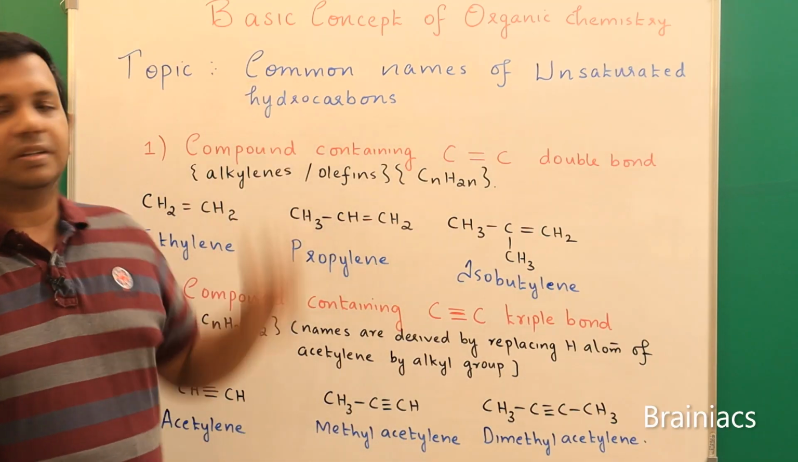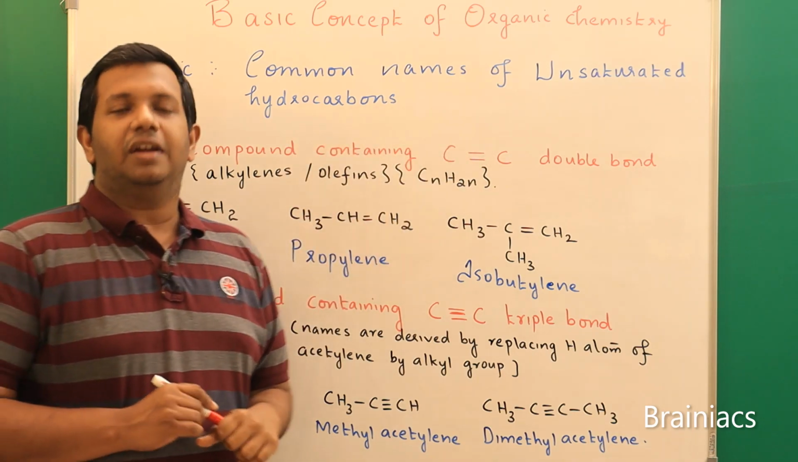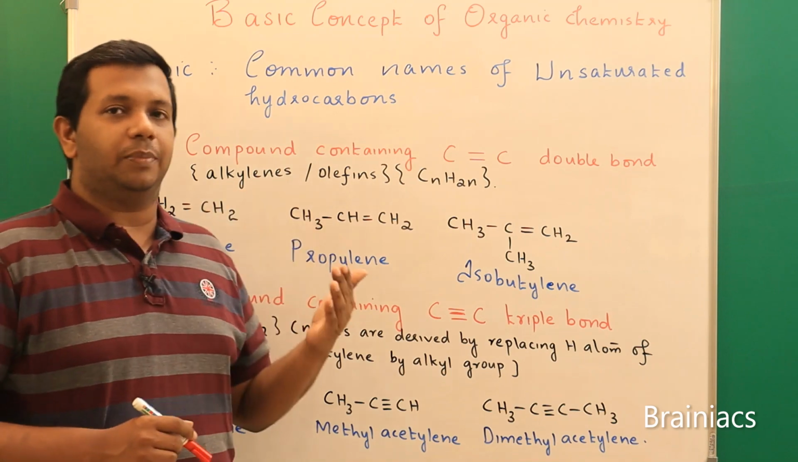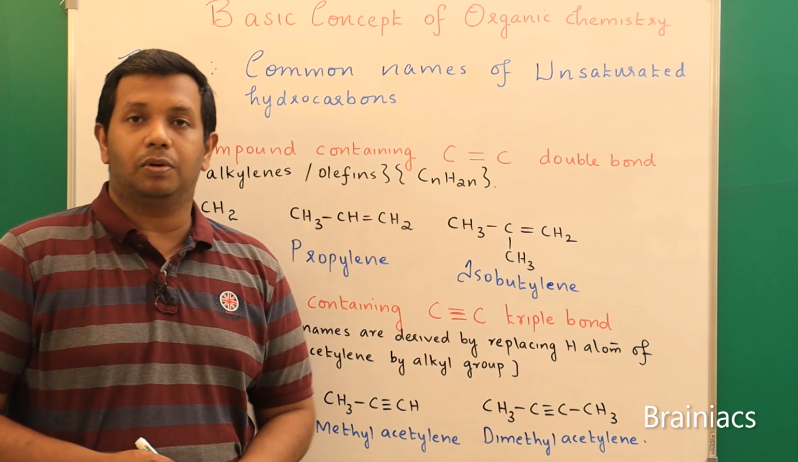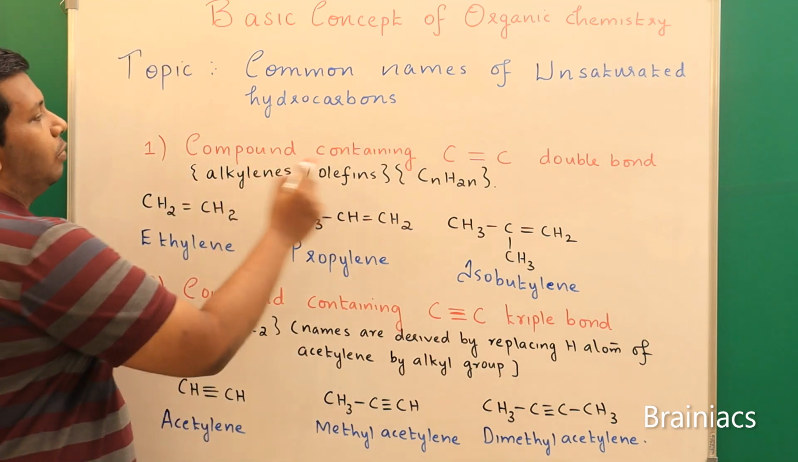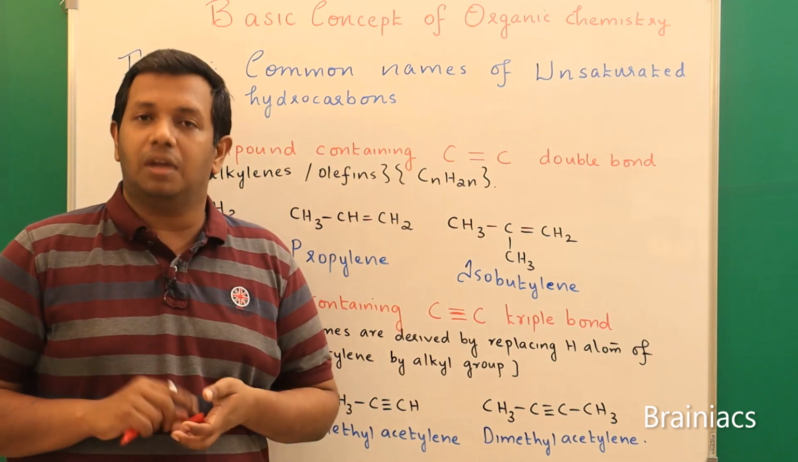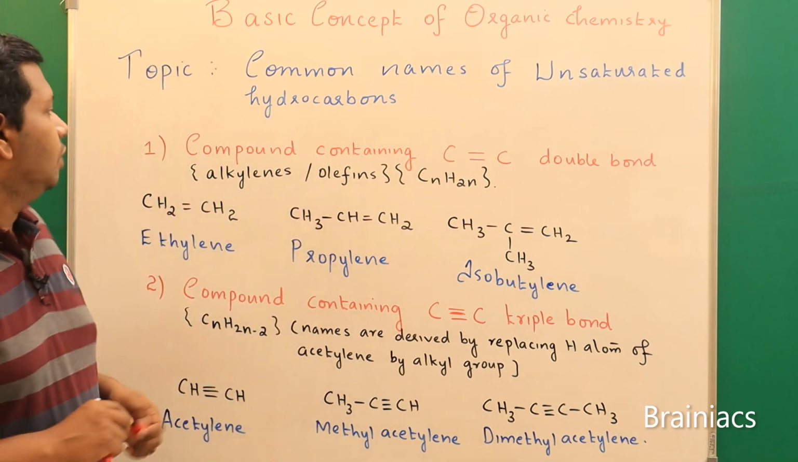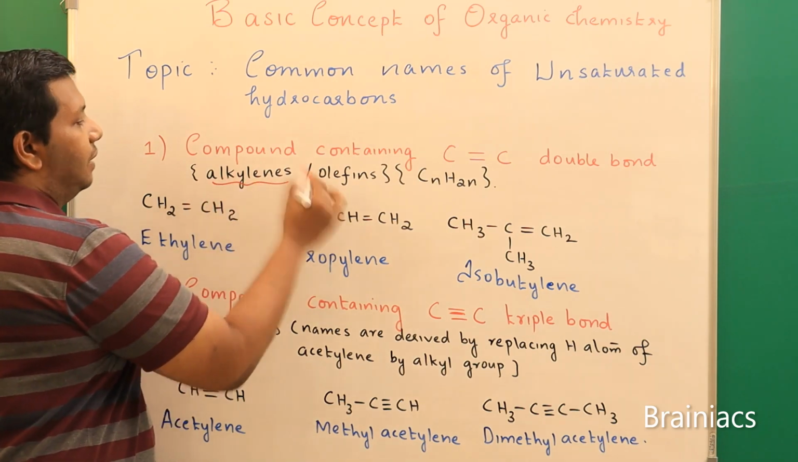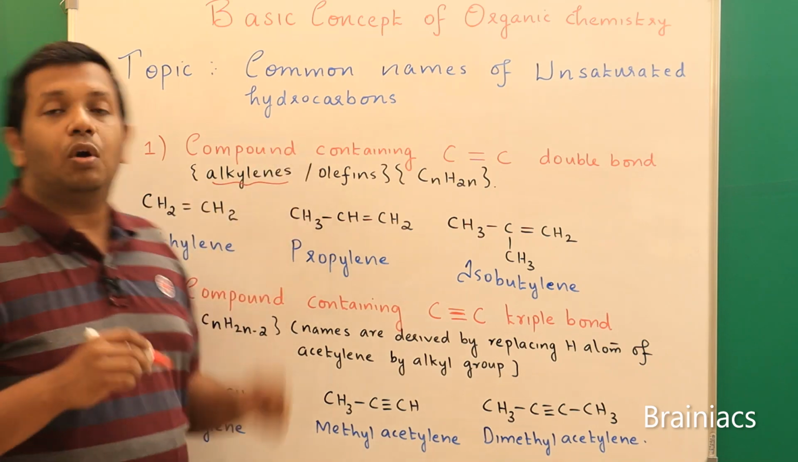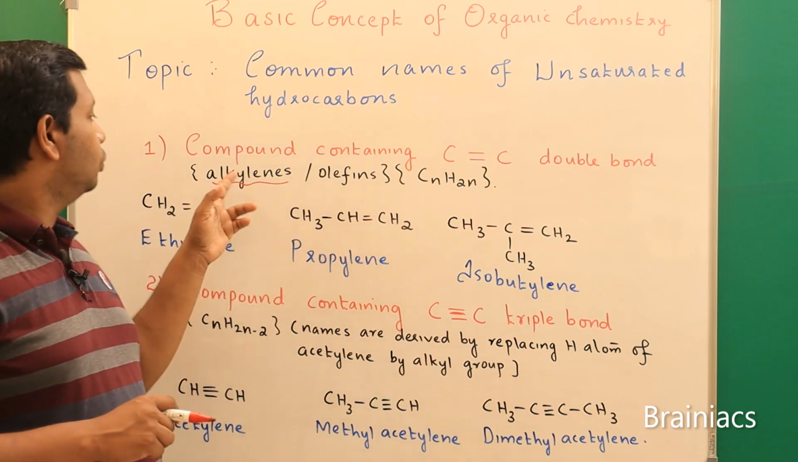Okay. So next we are going to learn the common names of unsaturated hydrocarbons. Unsaturated means it can be of 2 types, which have a carbon-carbon double bond as well as a carbon-carbon triple bond. So first we will see compounds containing a carbon-carbon double bond. We know that compounds containing carbon-carbon double bonds are called alkenes, correct? So here the common name is alkylenes, and they are also called olefins. Here alkylenes means based on the number of carbon atoms we will use the same way.